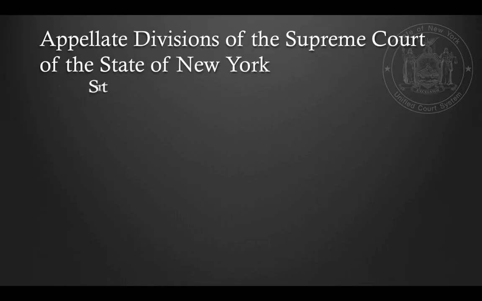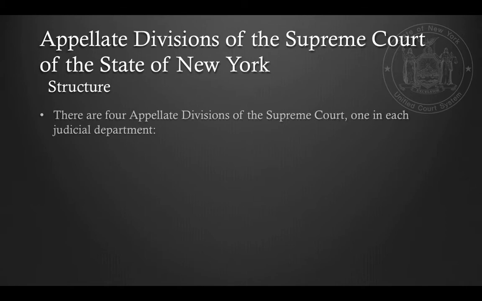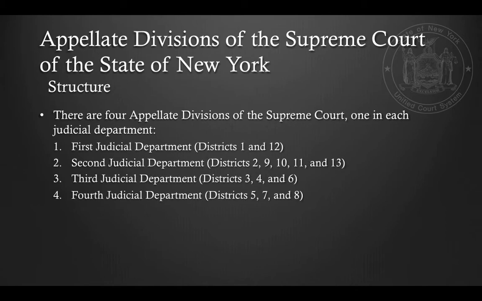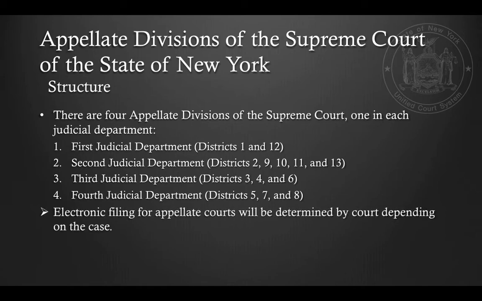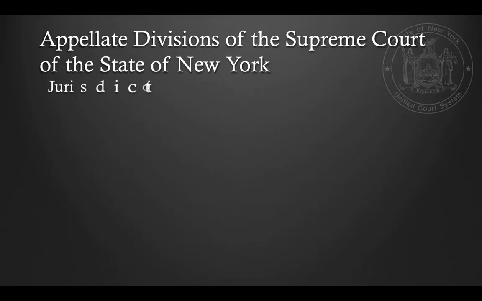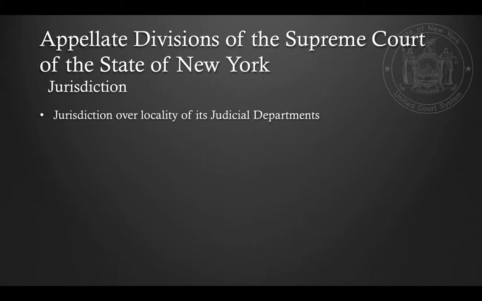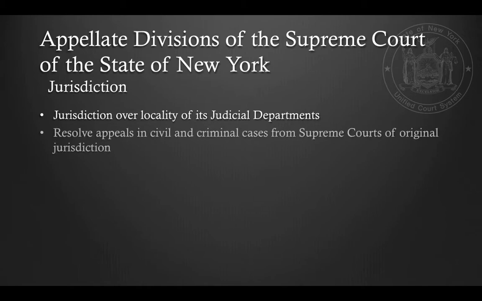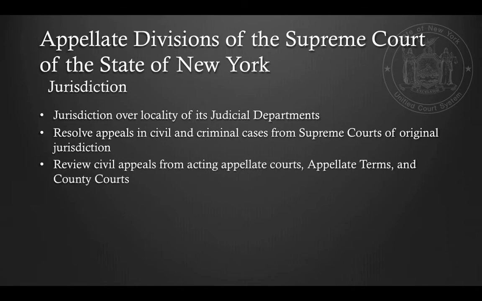The appellate divisions of the Supreme Court of the State of New York is the intermediate level in the court system. There are 4 appellate divisions of the Supreme Court, 1 in each judicial department, which is assigned by the locality. The electronic filing for the appellate courts will be determined by the court depending on the case. The jurisdiction of the appellate divisions is divided over the locality of the judicial departments. The court resolves appeals in civil and criminal cases from the Supreme Court of its original jurisdiction. The court reviews the civil appeals from the acting appellate courts, the appellate terms, and the county courts.